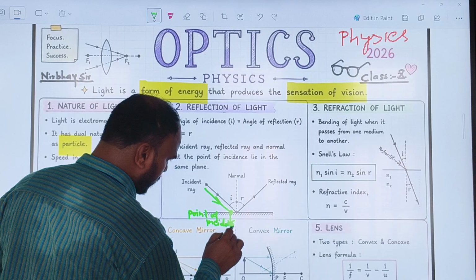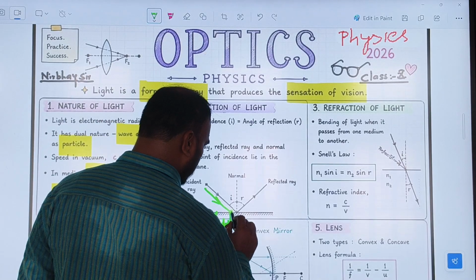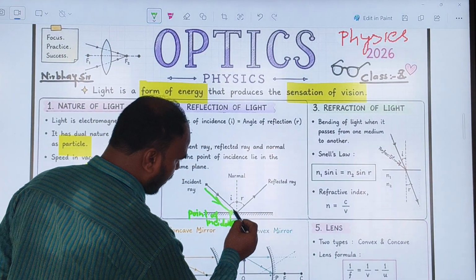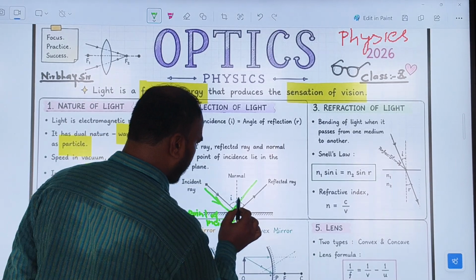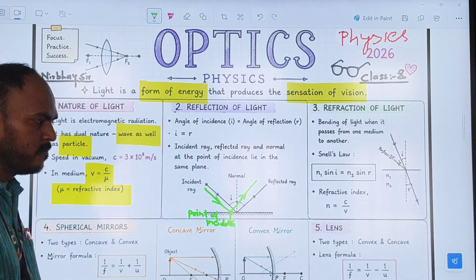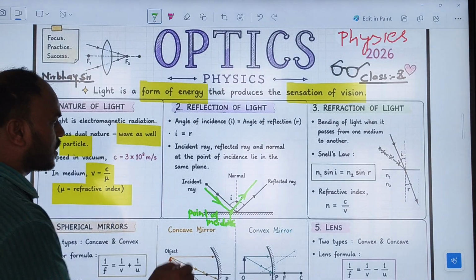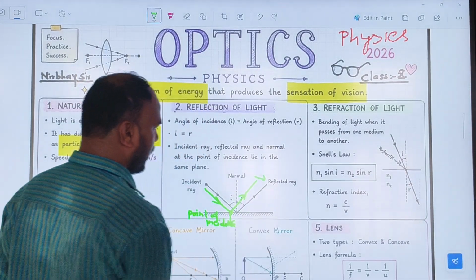After striking this point, it will reflect back, but not in the same path, but a different path as well as a different direction. So that's why this ray is known as a reflected ray.